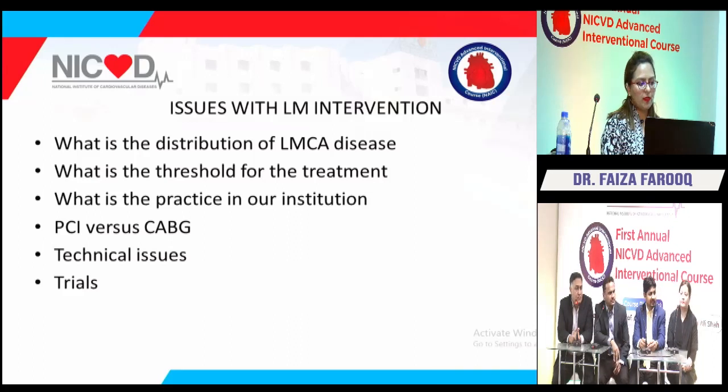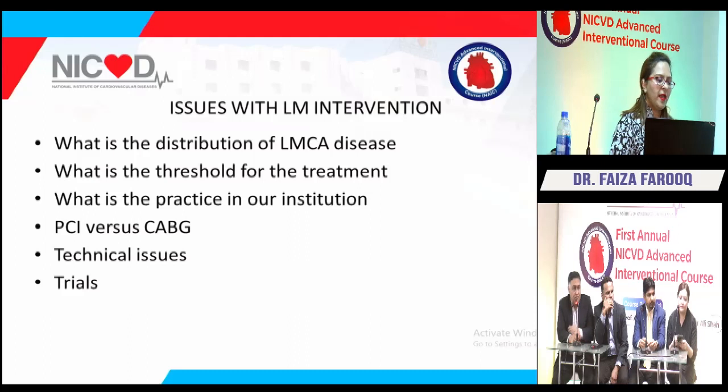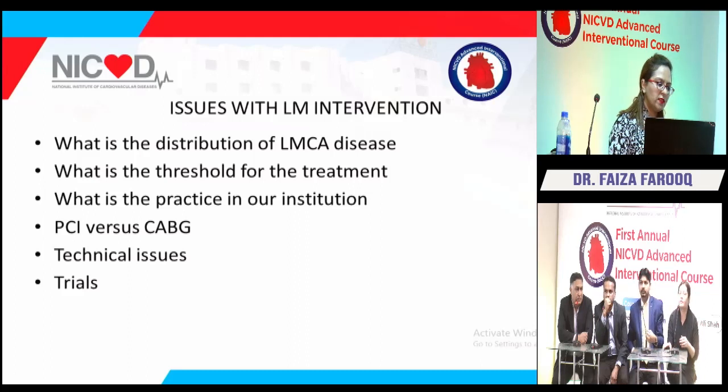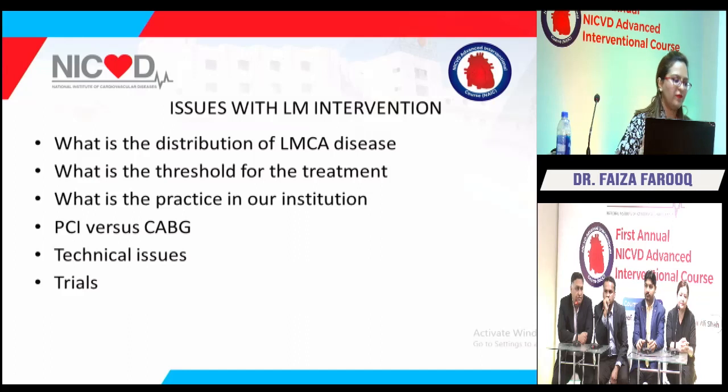This was unstable angina, the indication. This patient was done in one of the satellite centers. The indication was unstable angina, and when he presented to us he still had pain, CCS class 2 angina, but he was referred to the main center. He was maintaining blood pressure. He was completely stable when he presented to us.